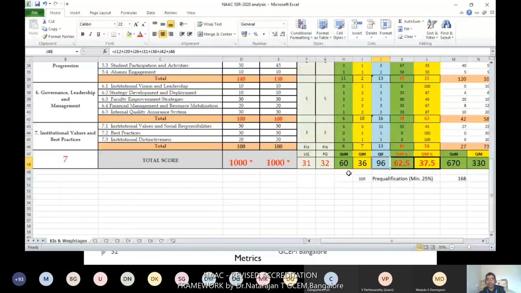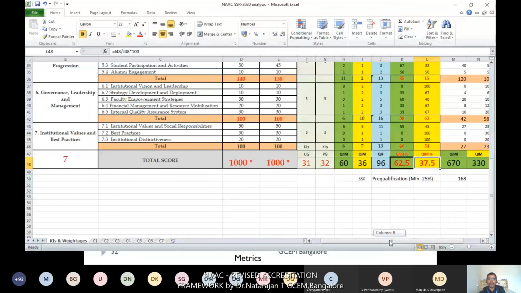So that is in number. In terms of percentage, it is 96, so around 63% of questions are occupied by QNM and 37.5% of questions by qualitative metrics. I already told you that quantitative metrics are evaluated by the DBB process, that is online evaluation. Purely it is based on data and documents. So nearly 62% of questions share the QNM process, and the rest, 37%, share the QLM process. This is about the number of questions.